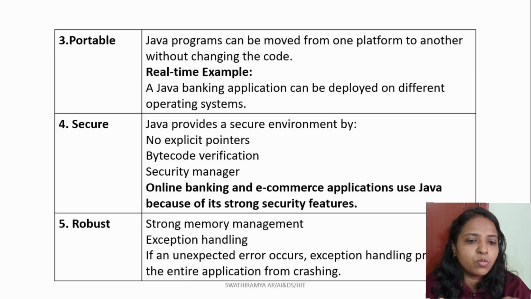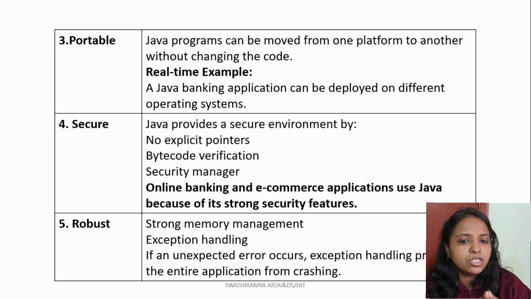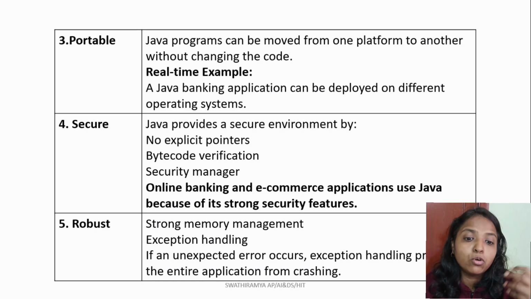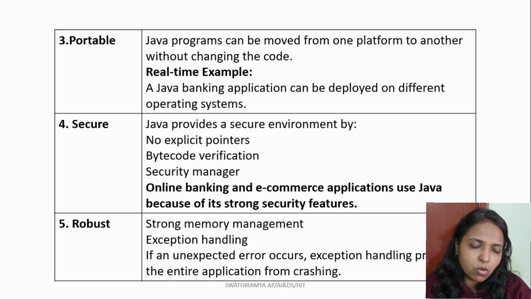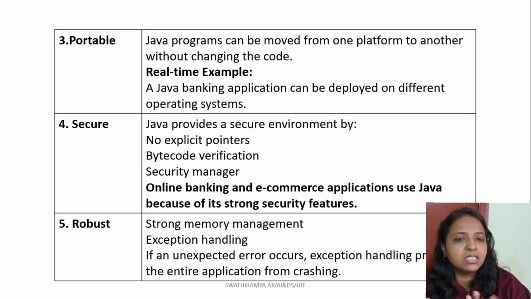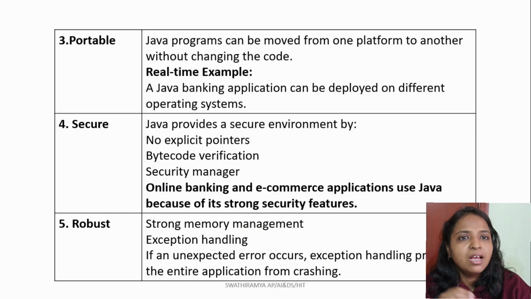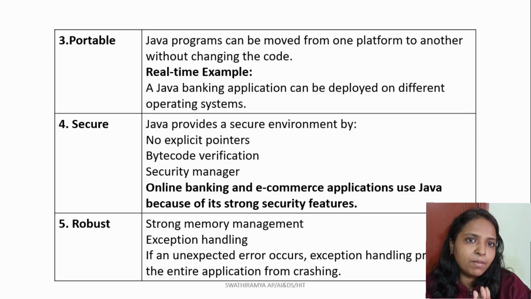In C and C++, we have the pointer concepts, but in Java, we don't have explicit pointer manipulation at all. And Java bytecode goes through verification before execution. Java bytecode is not executed as we think. It goes through some level of verification and then goes for execution. This gives you better security compared to the previous languages.